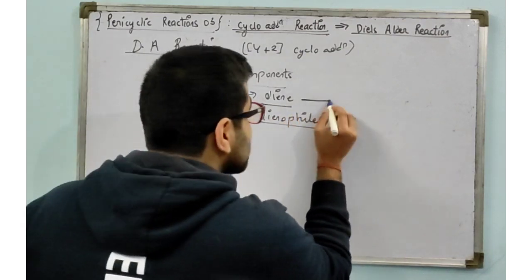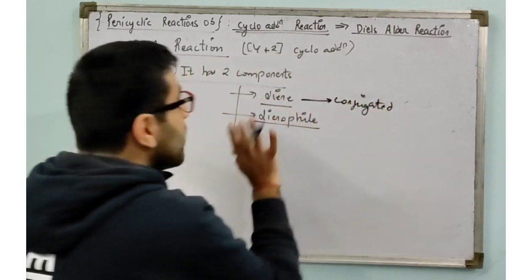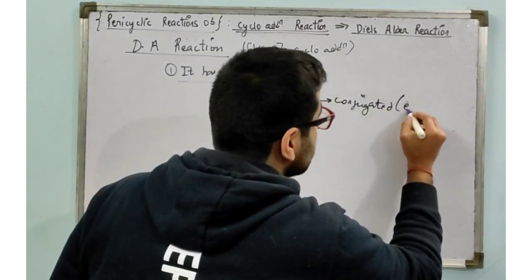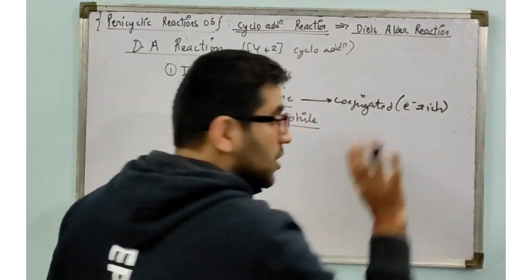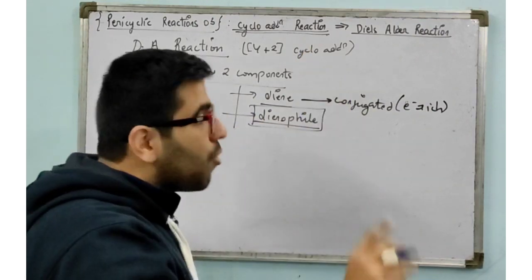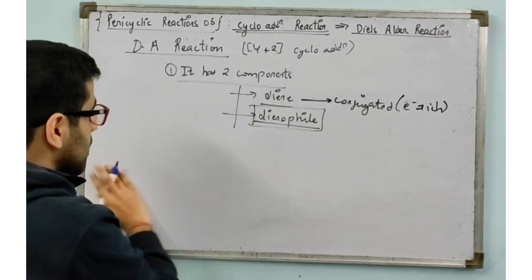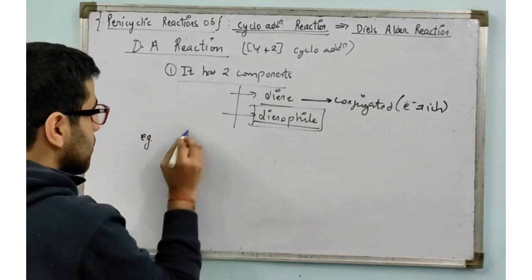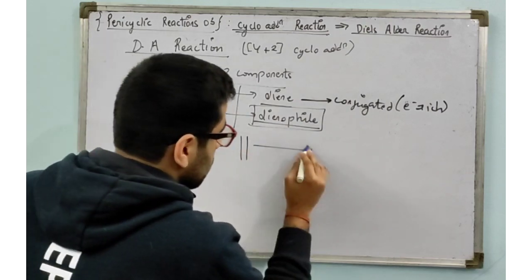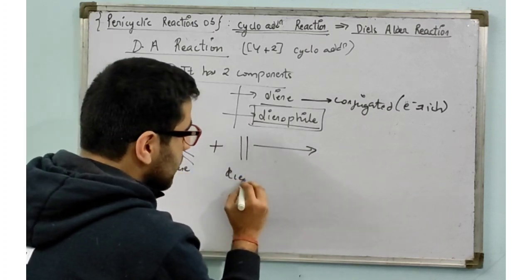Diene has to be a conjugated diene. What do you mean by diene? Two double bonds in conjugation. And diene has to be electron rich, whereas dienophile is having a single double bond and it has to be more electron deficient. Okay, example. This is a diene, obviously two double bonds, and this is a dienophile.